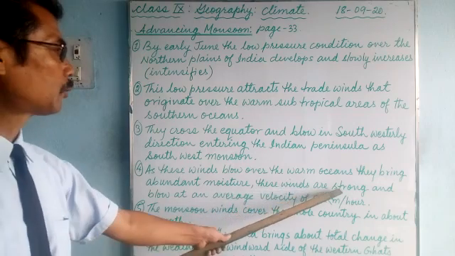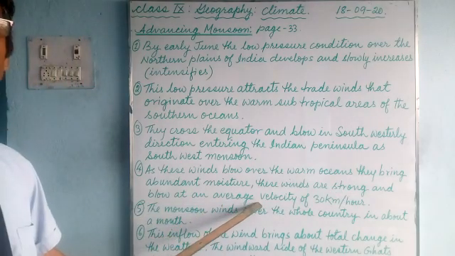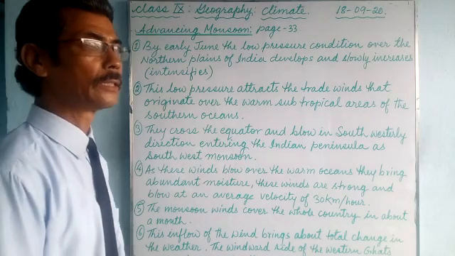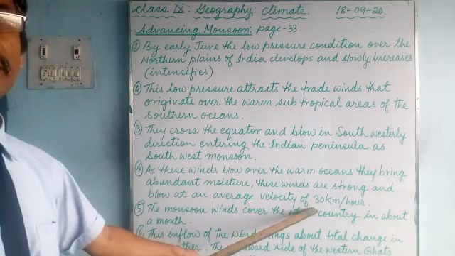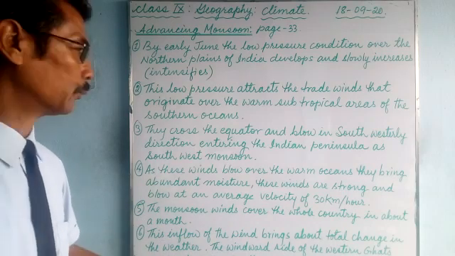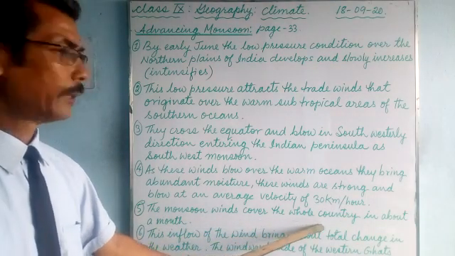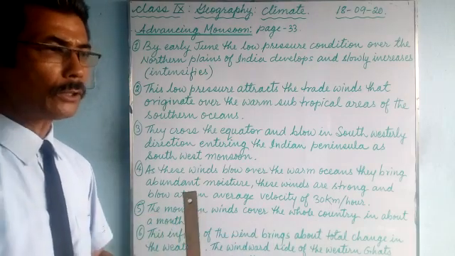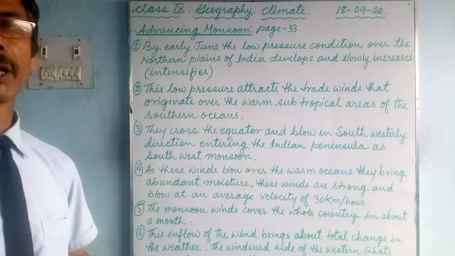These winds are very strong and blow at an average speed of 30 km per hour. So these winds that blow over the oceans and enter the Indian subcontinent have an average speed of 30 km per hour. Sometimes this wind develops into a cyclone. The monsoon winds cover the whole country in about a month. It will take almost a month to cover the whole of India.